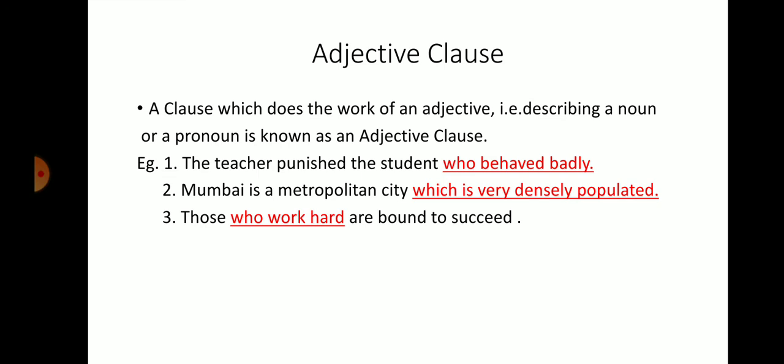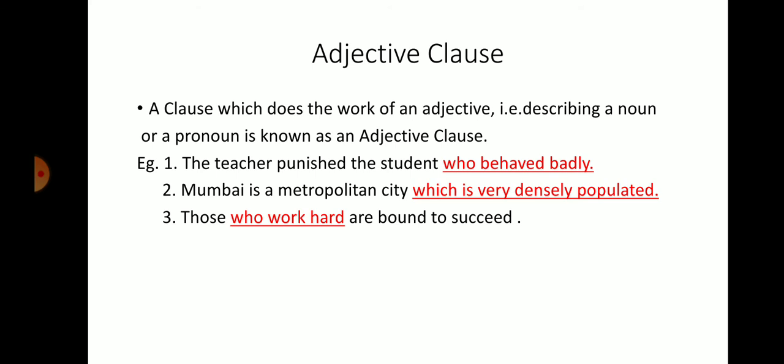Now coming to the next, your adjective clause. What is an adjective first? A describing word. Clear? A clause which does the work of an adjective, describing a noun or a pronoun, is known as an adjective clause. So here, the clause which is describing a noun or a pronoun is called an adjective clause.